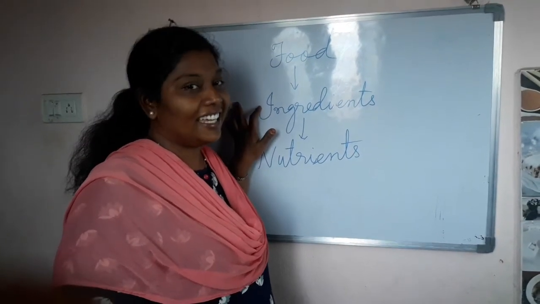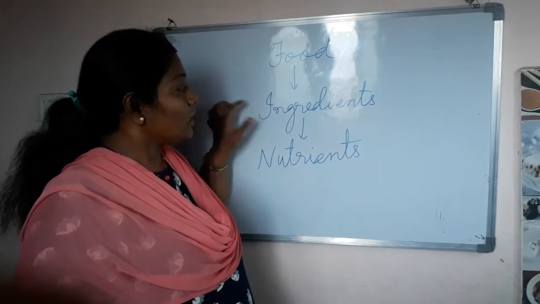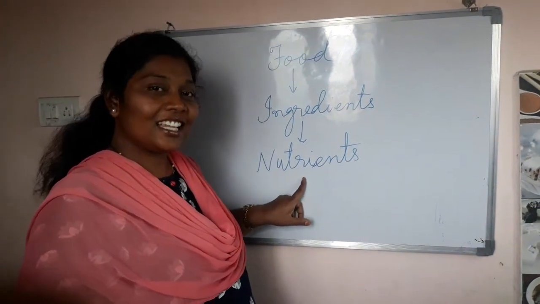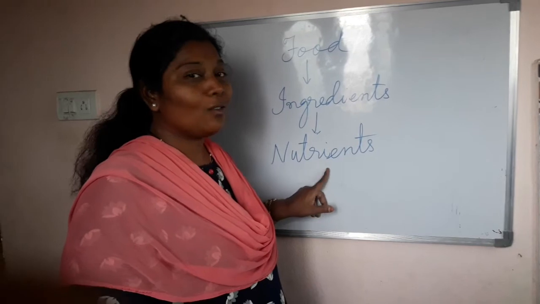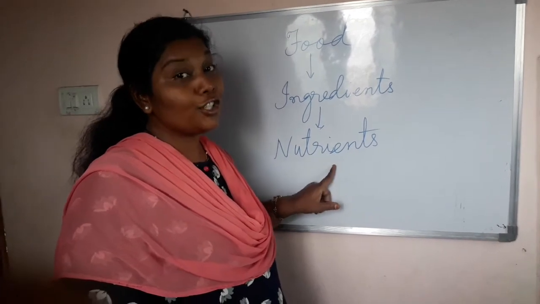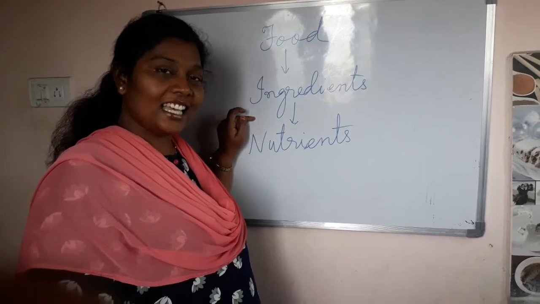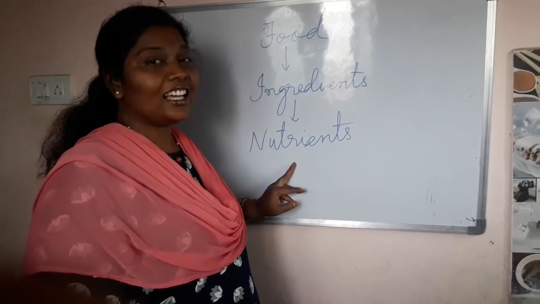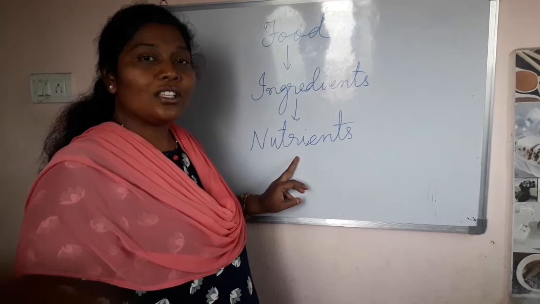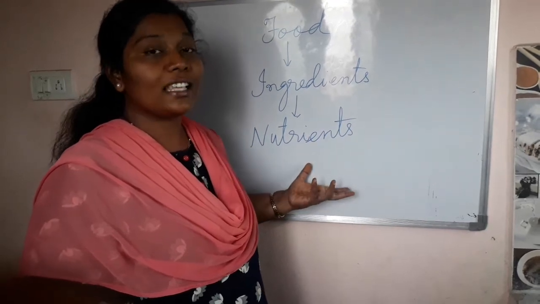What are they called? Ingredients. And what is present in the ingredients? Nutrients. The food contains ingredients and the ingredients contain the nutrients. So I will show you a few examples.